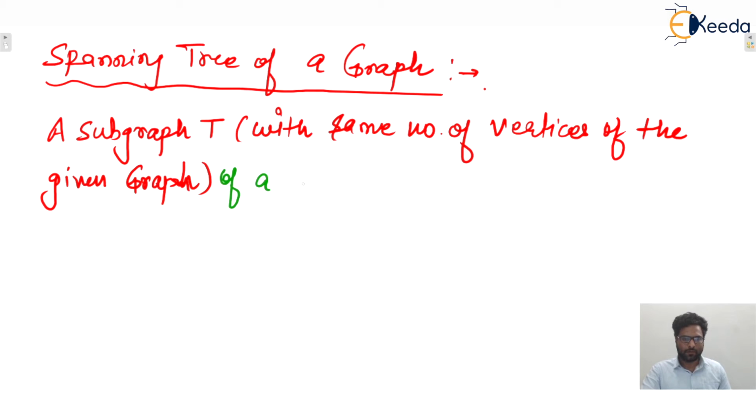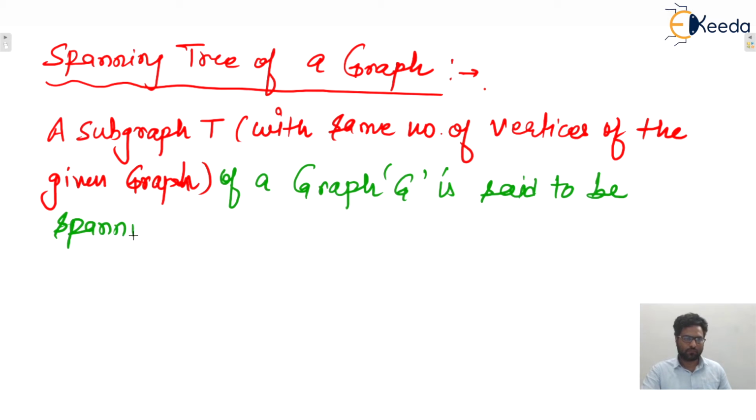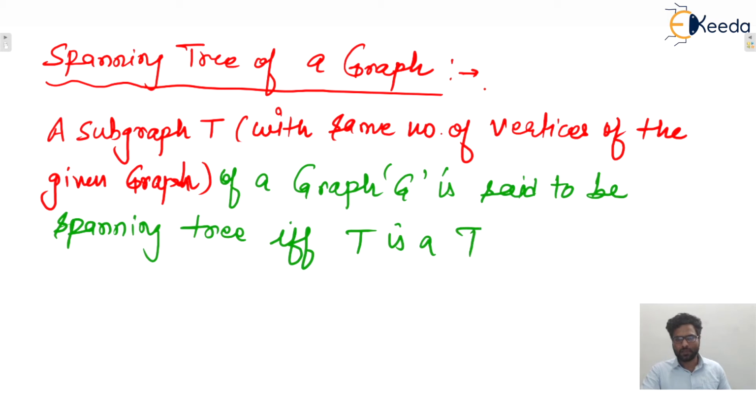of a graph, let's say G, is said to be a spanning tree if and only if T is a tree, nothing else, isn't it? So any graph is given to you and we need to find out the spanning tree. In that particular spanning tree, the number of vertices will be the same as the given graph. That is the first thing. The second one, that the spanning tree is a tree only, isn't it? Nothing else.